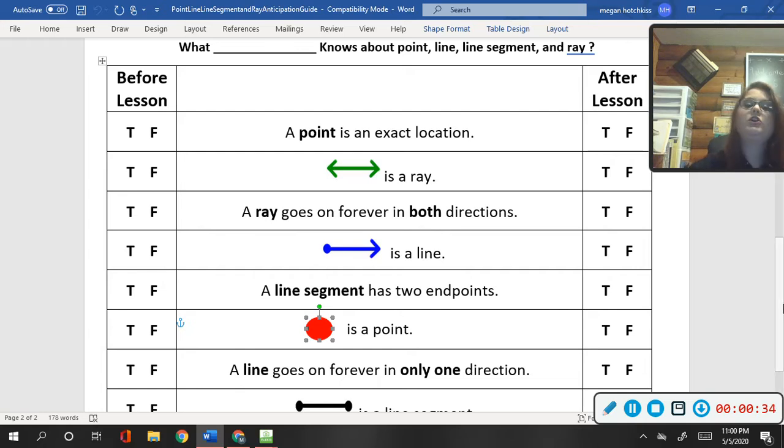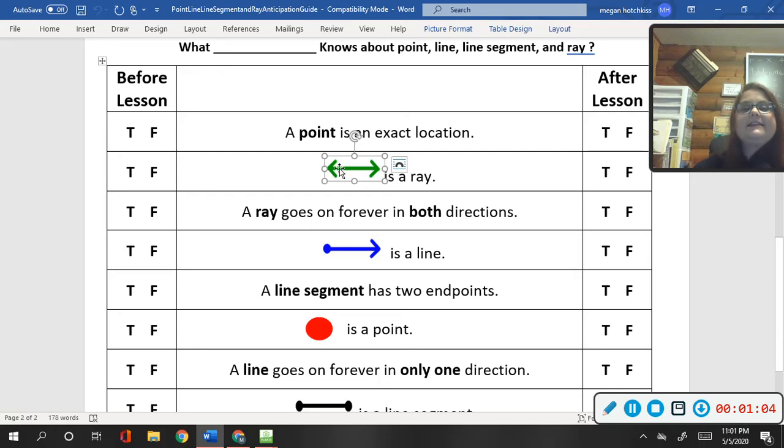We're just going to look at this for a second, and I want you to think to yourself, is it true or is it false? And then we're going to talk about it. A point is an exact location. Is a point an exact location in space? That is true. A point is just a single dot in space, in that exact spot. It could be on a number line, it could be on a graph, it could be on anything.